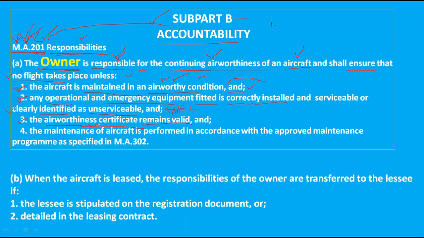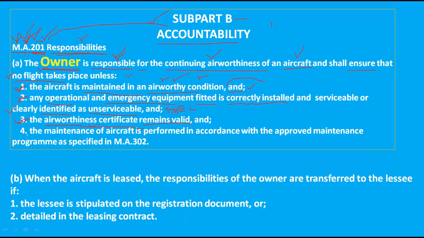You will study it in CAR Section 2, Series F, Part 3. So the third responsibility of the owner is that the aircraft must have a valid CofA before takeoff.